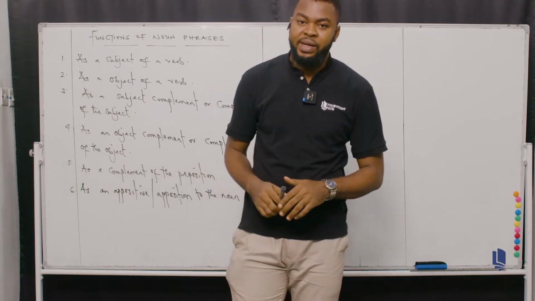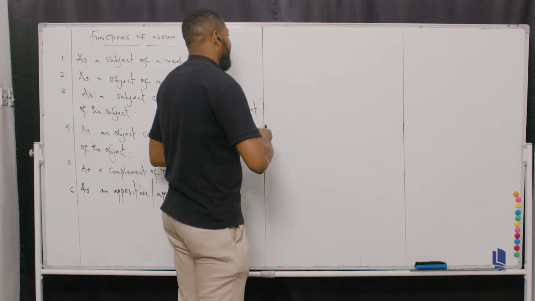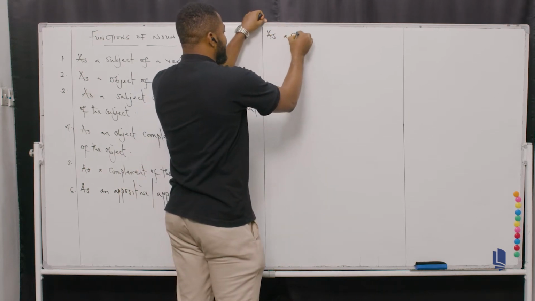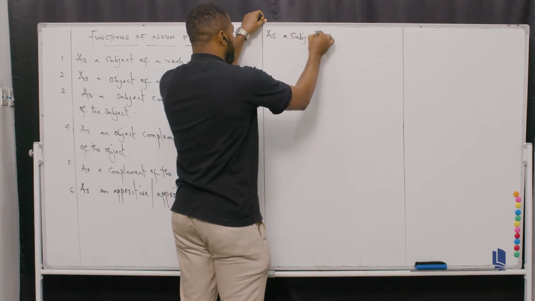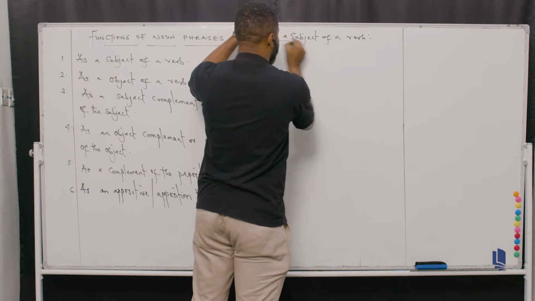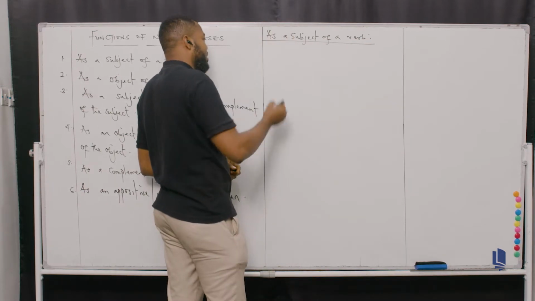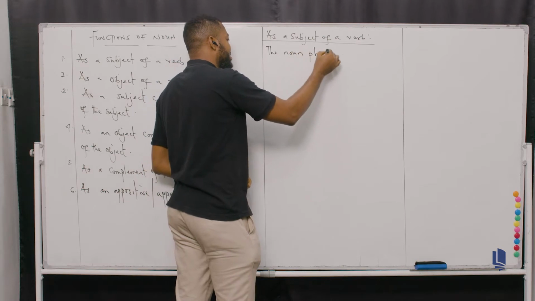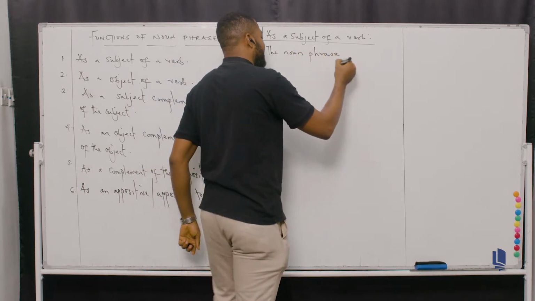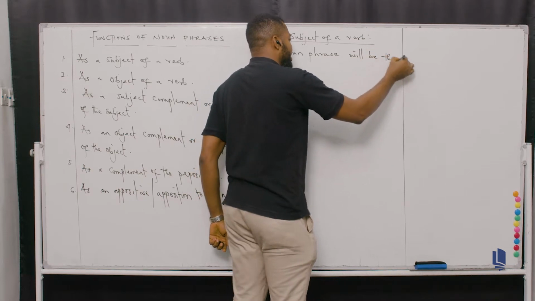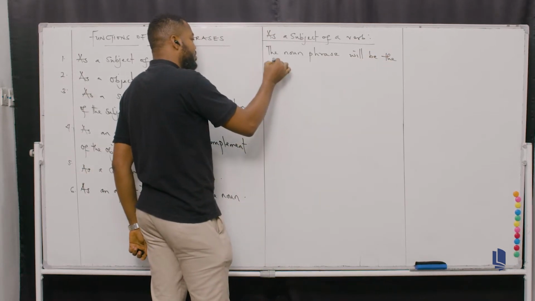Let's take this into writing. So you have as a subject of a verb. Now, what does that mean? Let's take a look. The noun phrase will be the subject of the sentence.